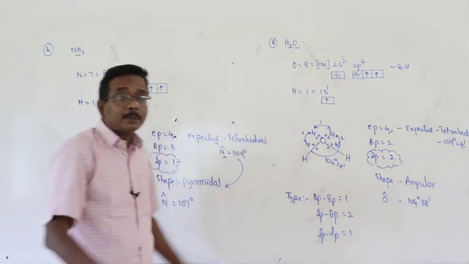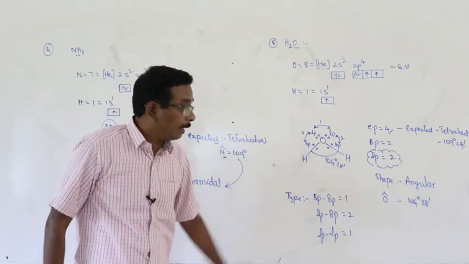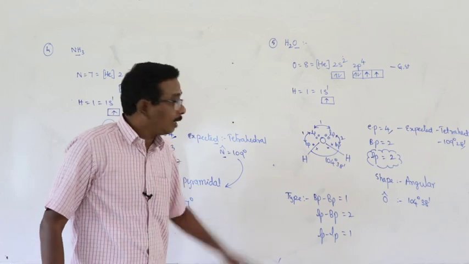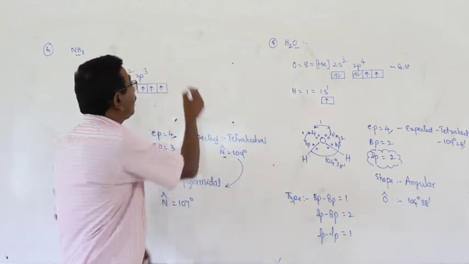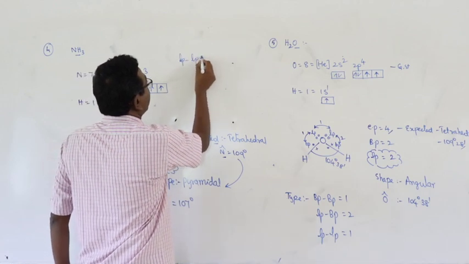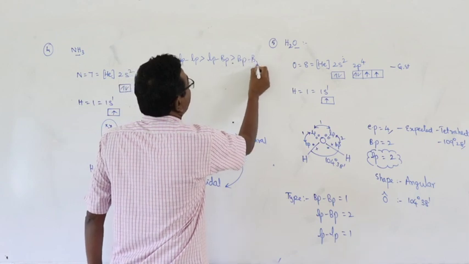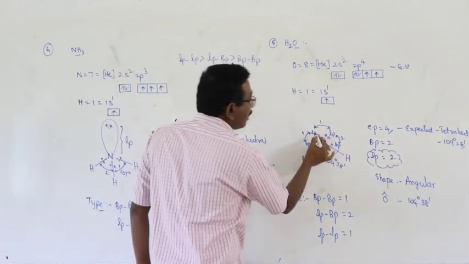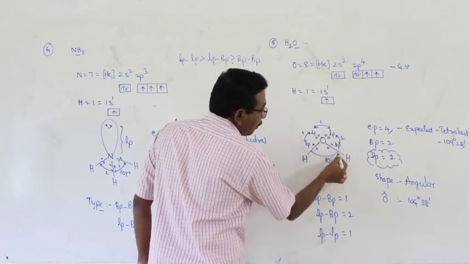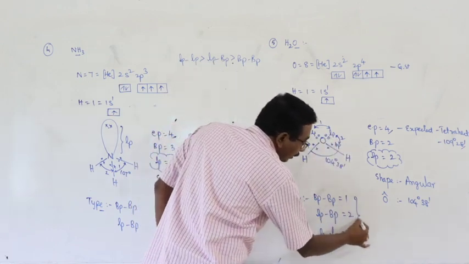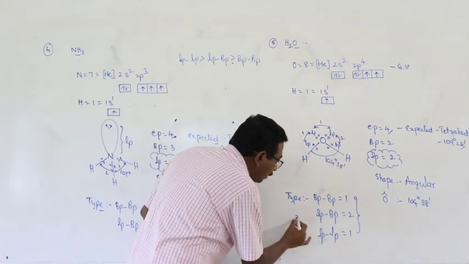All the three different types of repulsions that occur in the valence shell of the oxygen atom, what are they? Lone pair greater than lone pair, bond pair greater than bond pair. Did you remember the order? Totally 5 repulsions are there. But how many types of repulsions? 3 types.